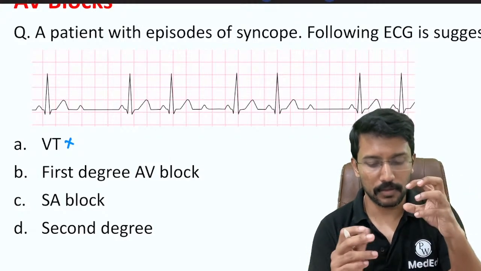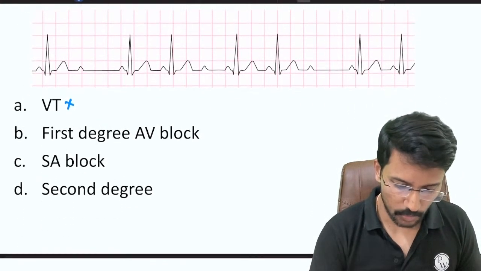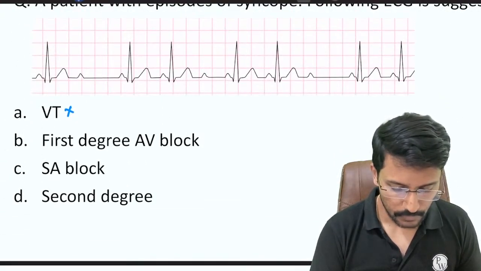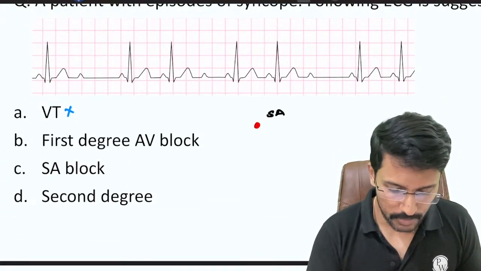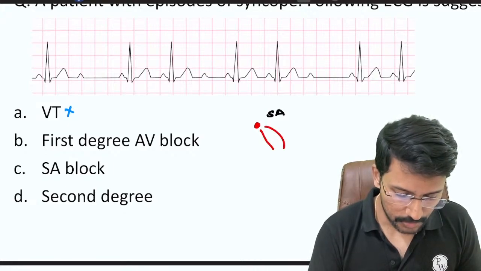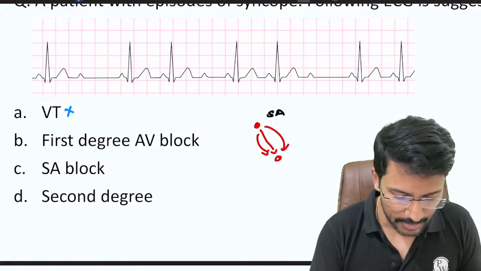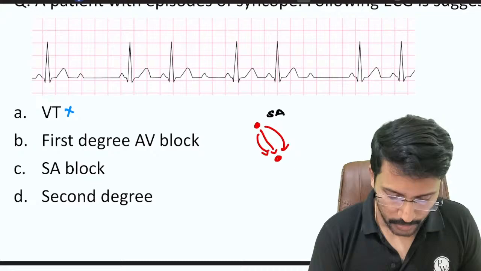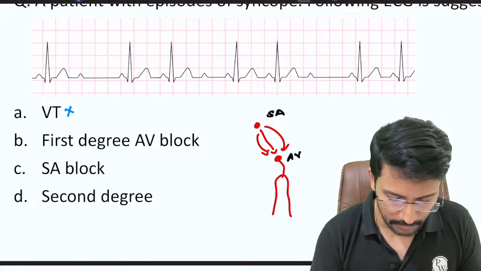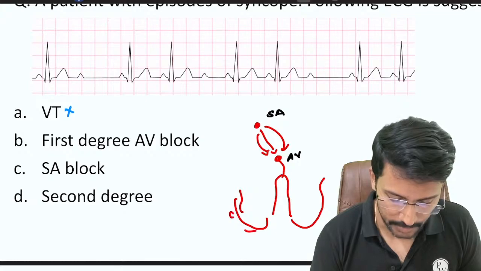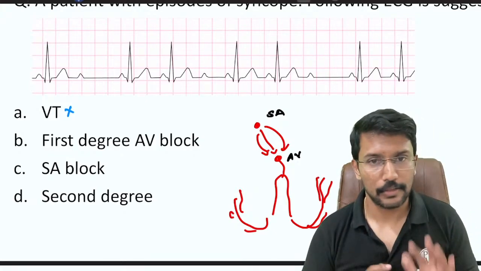We know that the pacing of the heart is done by the SA node, right? The SA node acts as our pacemaker. From there the impulses reach through the internodal pathways to the AV node, and then the AV node hands it over to the His bundle, its right and left branches, Purkinje fibers, and then we end up depolarizing the ventricle.